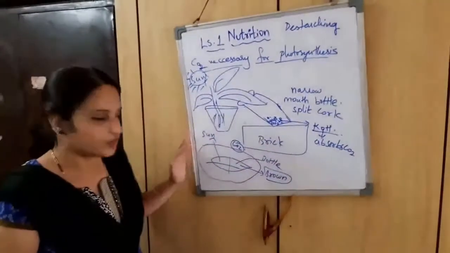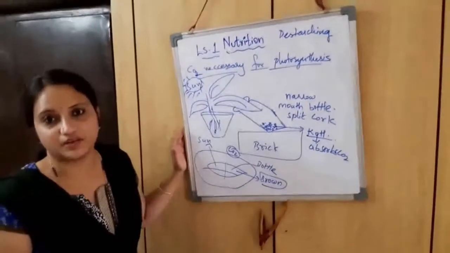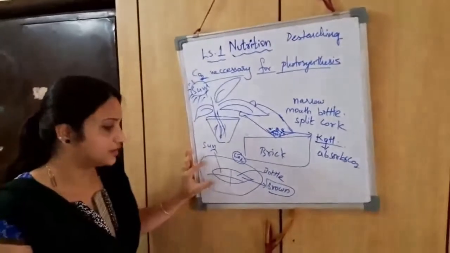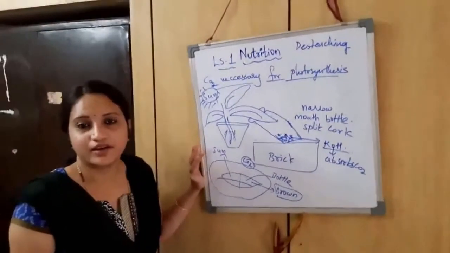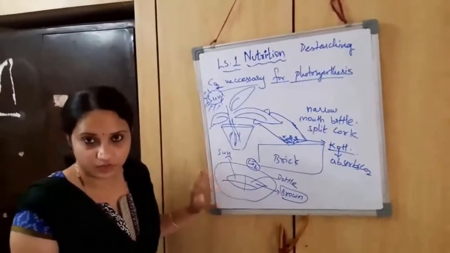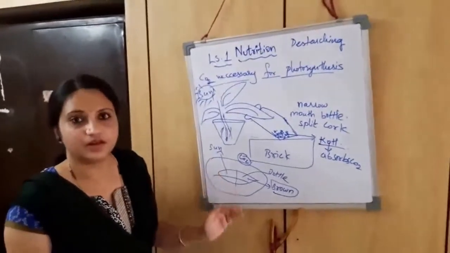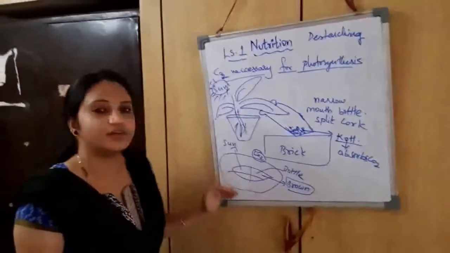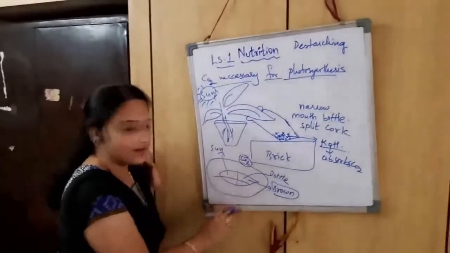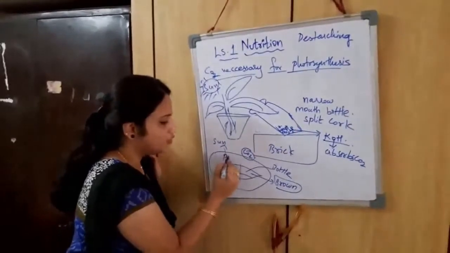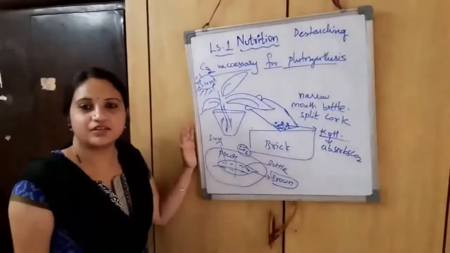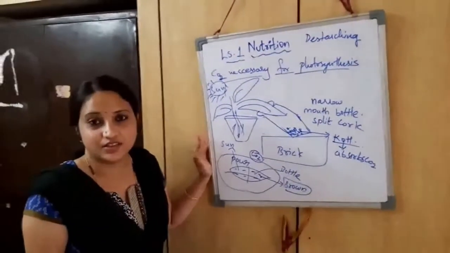Now we have to perform the methylated spirit activity. Earlier I discussed that we take this leaf and boil it in a water bath with methylated spirit. That step has to be followed here. After removing the chlorophyll content of this leaf, place the leaf again on the Petri plate. Now we have to pour iodine solution on the entire surface of the leaf, and then wait for the observation.